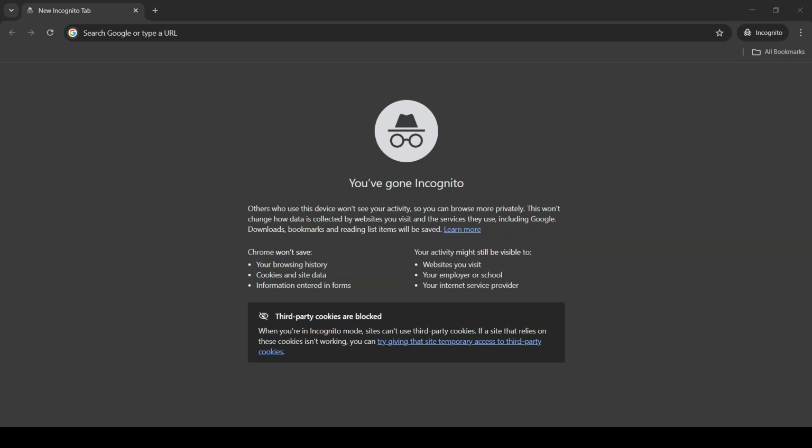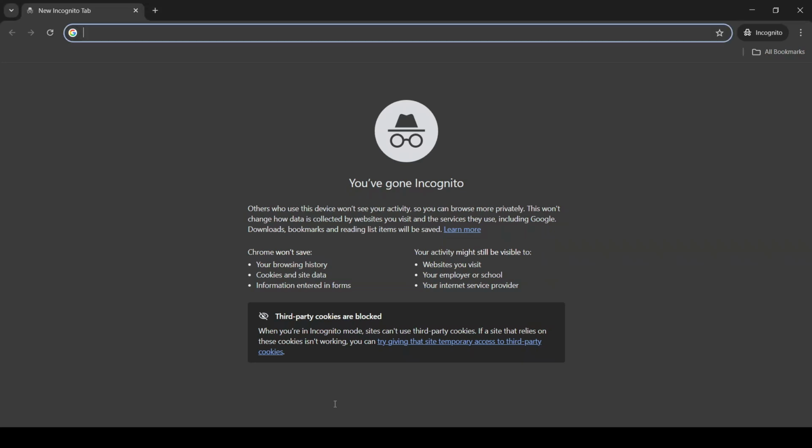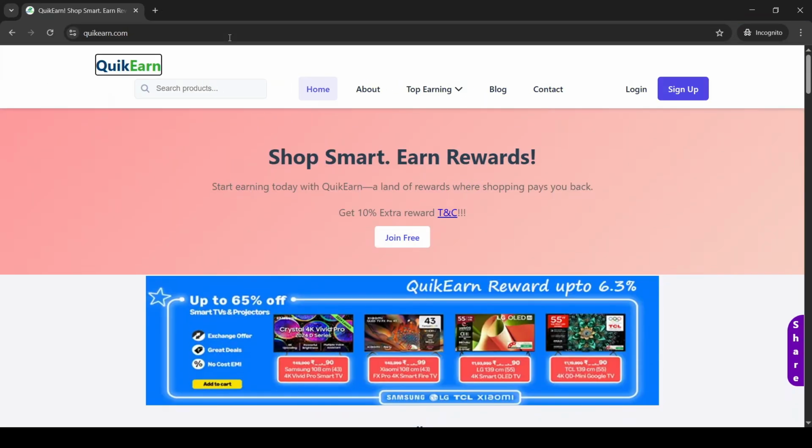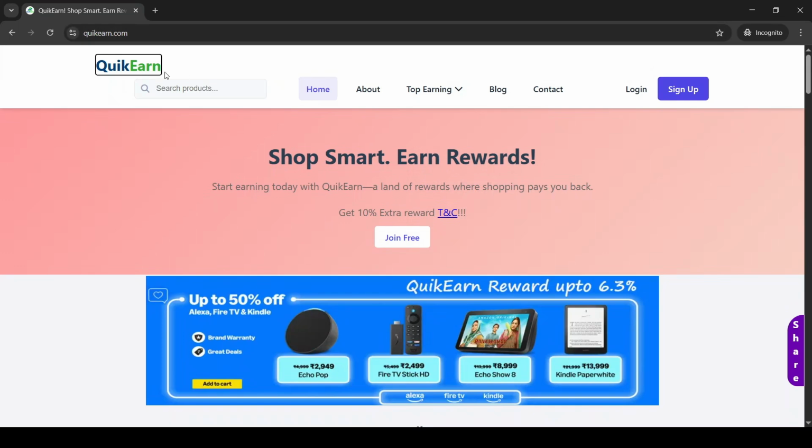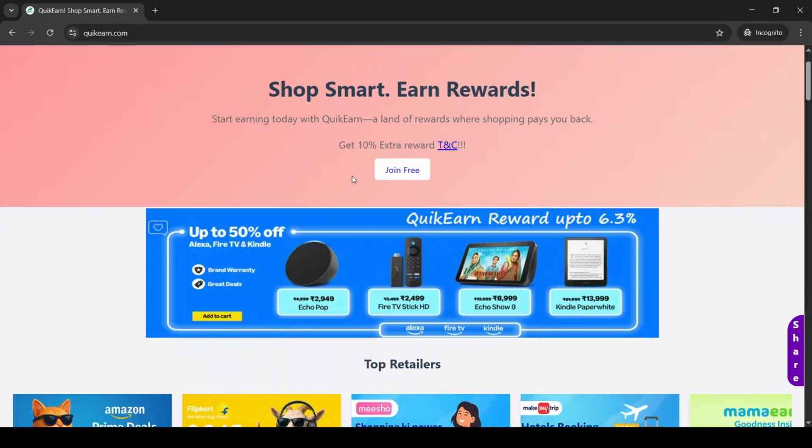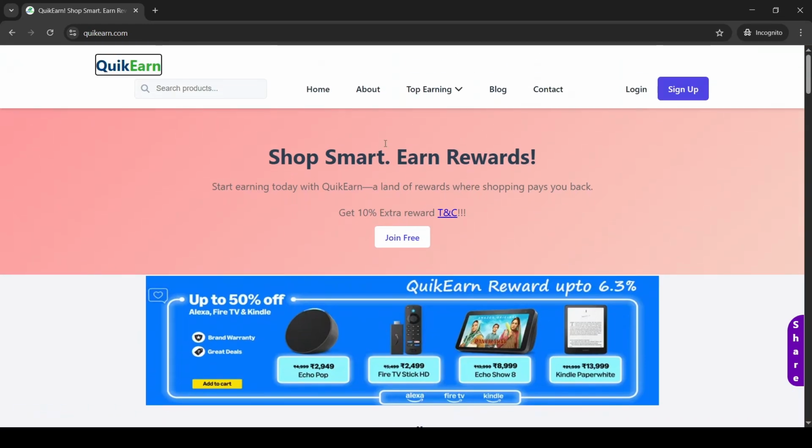How to earn rewards with Quick-Earn. Earning rewards with Quick-Earn is a simple and hassle-free process. First, open quickearn.com in your browser. You'll land on the Quick-Earn homepage, where you'll find tons of offers and popular e-commerce marketplaces.